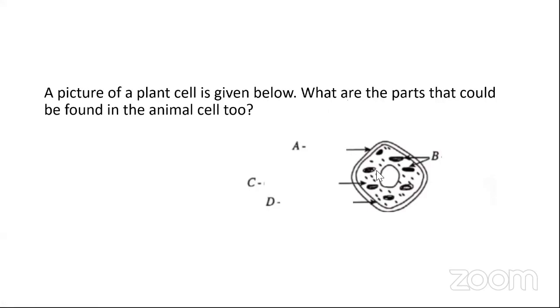A picture of a plant cell is given below. What are the parts that could be found in the animal cell too? A and B, A and D, B and C, C and D. What do you all think?